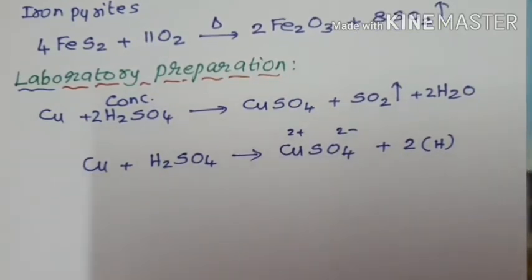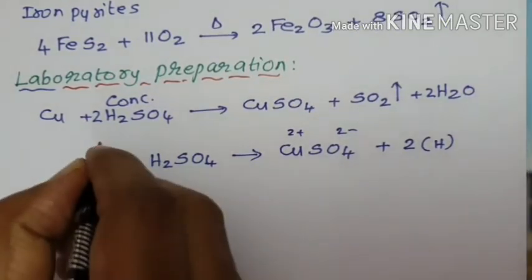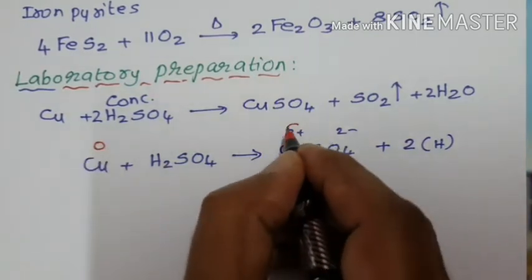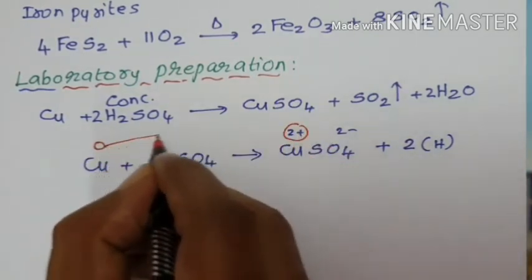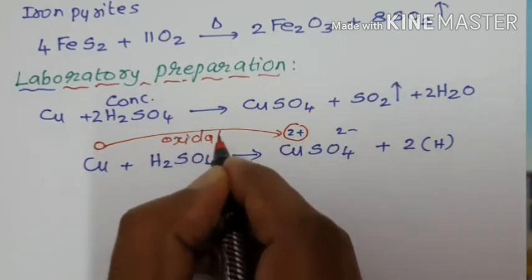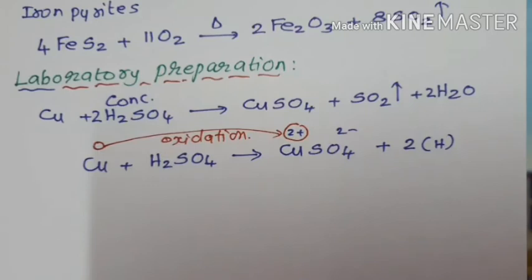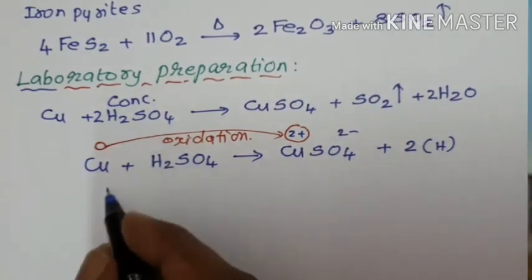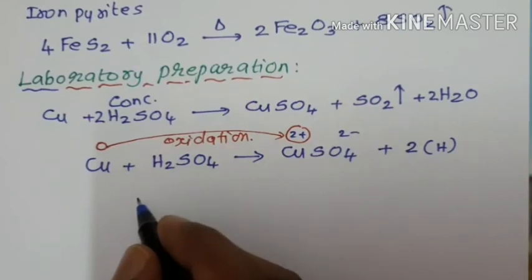Copper undergoes oxidation. We know copper oxidation state is 0, element in free state, here 2 plus. When you move from left to right, the oxidation number increases. Therefore, this is called oxidation. And in the second step, sulfuric acid undergoes reduction.